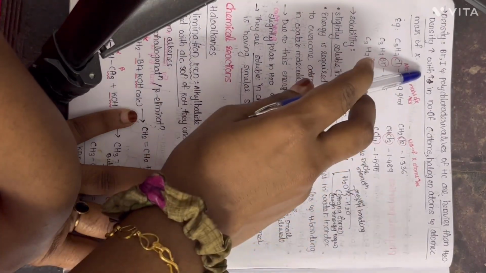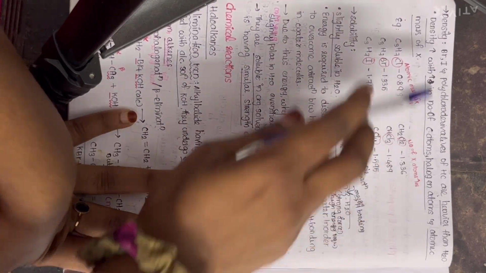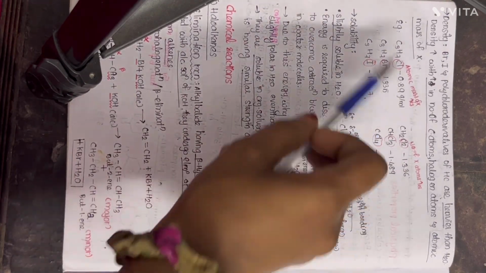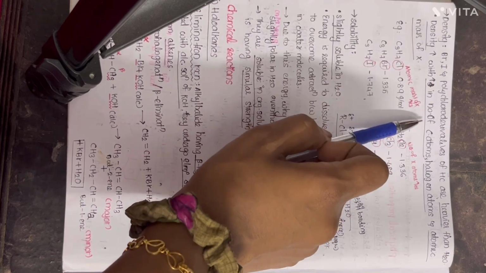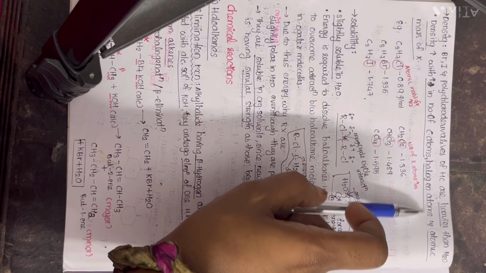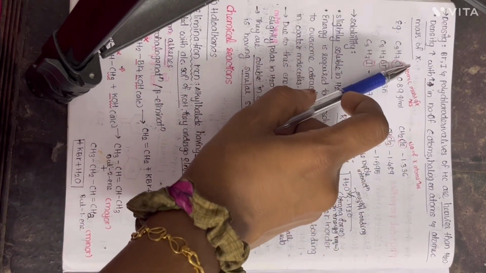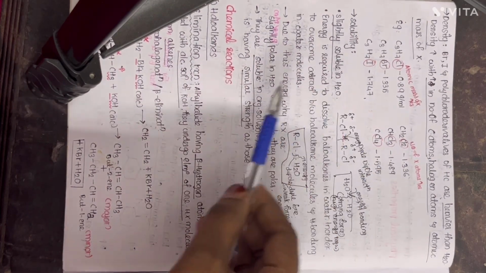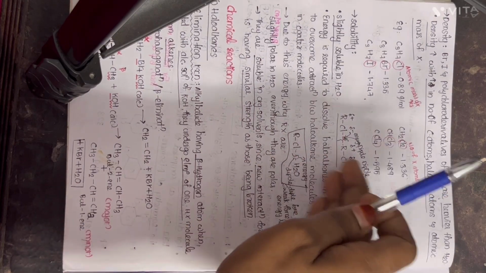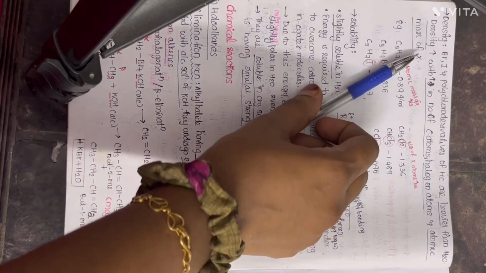So the density increases with the increase in number of carbon atoms, halogen atoms and atomic mass of halogen atom. There are 3 cases by which the density increases. The first one is, as the number of carbon atoms increases, density increases. The second one is, as the number of halogen atoms increases, density increases. And the third one is the atomic mass of the halogen atom. If it is fluorine, chlorine, bromine, iodine, the greatest atomic mass is for iodine, then bromine, then chlorine, then fluorine. So as the atomic mass of halogen increases, density increases.